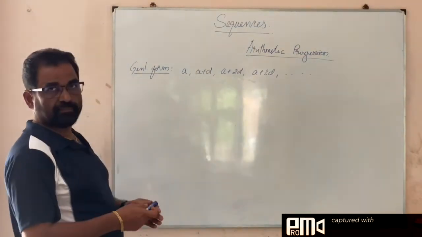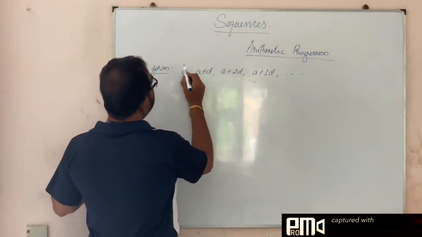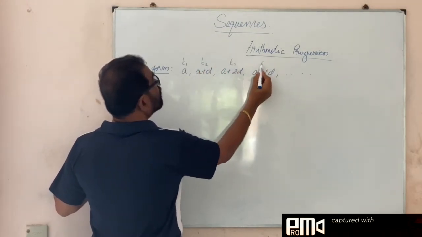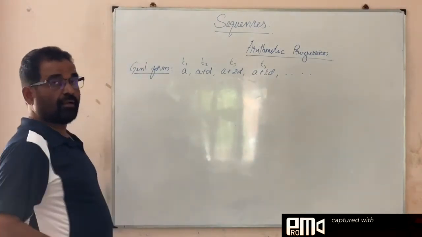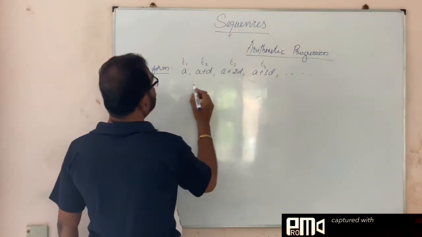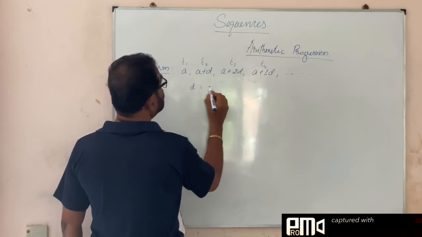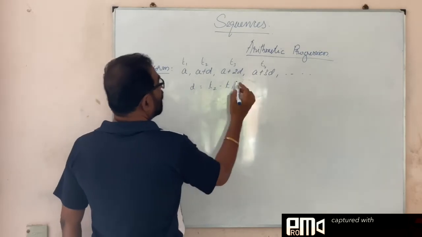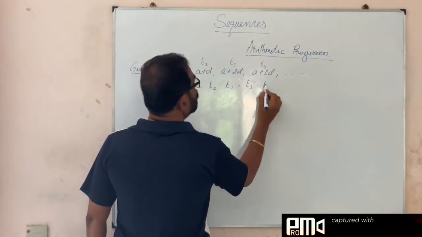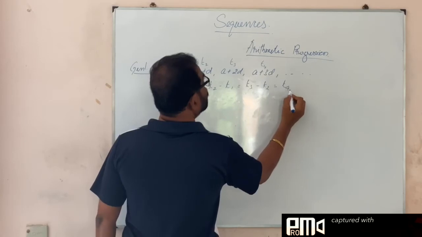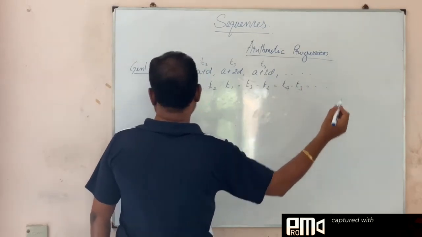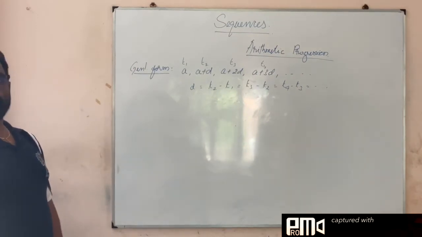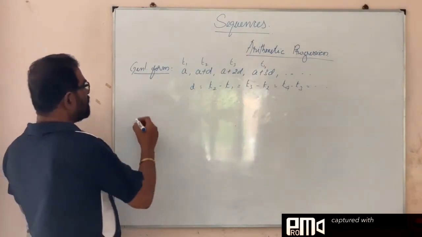What is the first term? A. So here we can say that this is term 1, term 2, term 3, term 4, it goes on. So here the first term is equal to A and the common difference D is equal to T2 minus T1, or otherwise T3 minus T2 or T4 minus T3, it goes on like that. You follow? Yes.